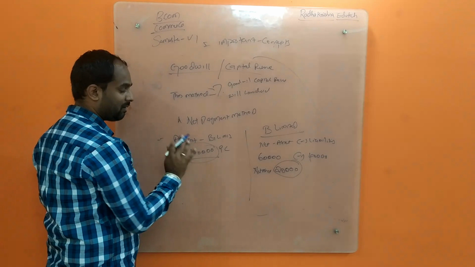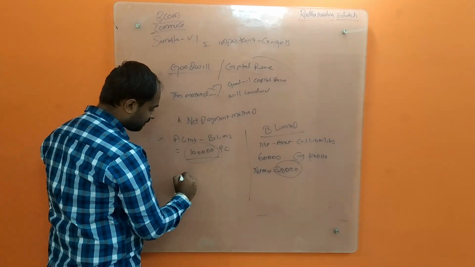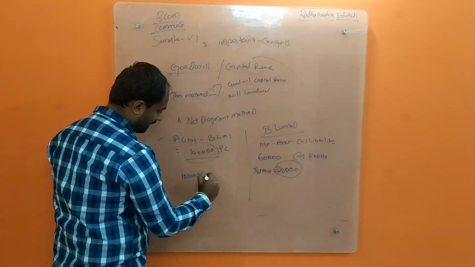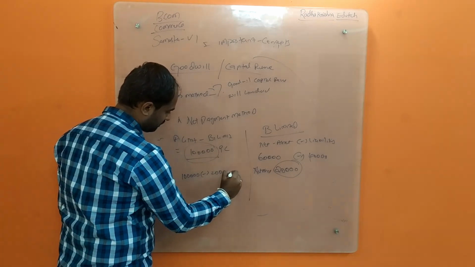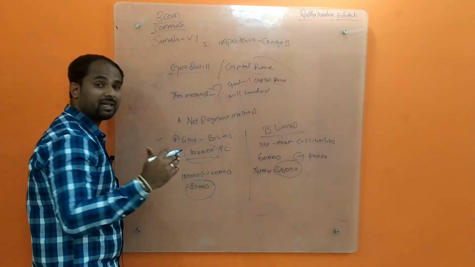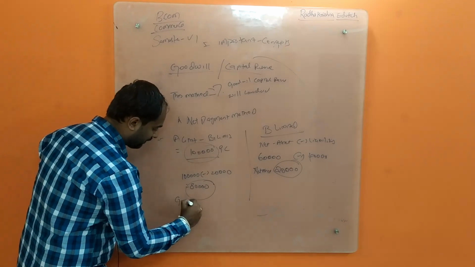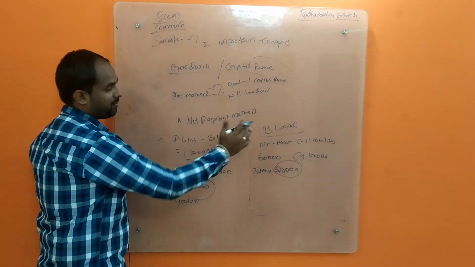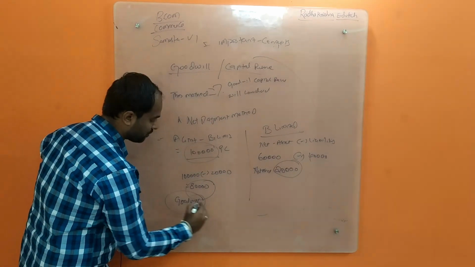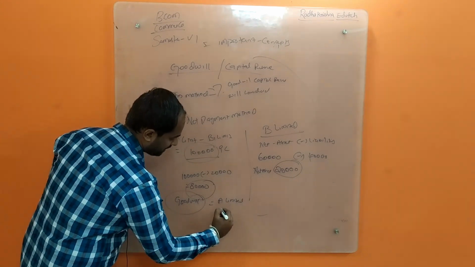But I am telling I will be paying him 1 lakh, right? So 1 lakh minus 20,000 is 80,000. This 80,000 I am paying more, right? This 80,000 will be considered as goodwill. So for B Limited's goodwill I am paying 80,000. So this will be considered as goodwill in my A Limited books, I mean to say the purchaser's books.